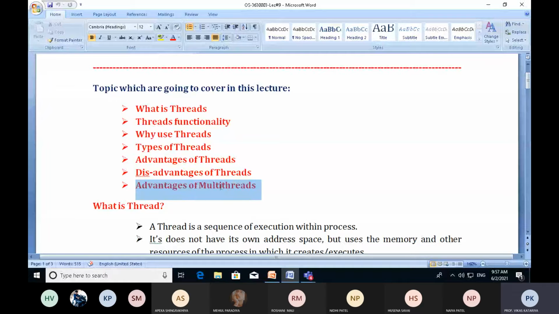If a computer system performs multi-threading, there is another kind of operating system called multi-threading, where two or more threads continuously work in primary memory. So we will discuss multi-threading also, and then its advantages. These are the topics we are going to cover in this lecture.